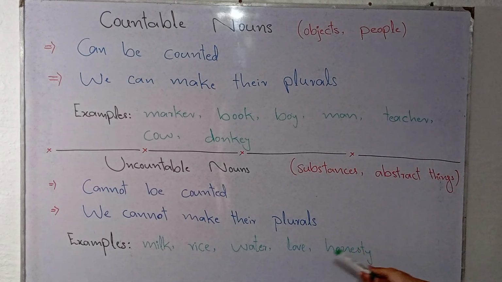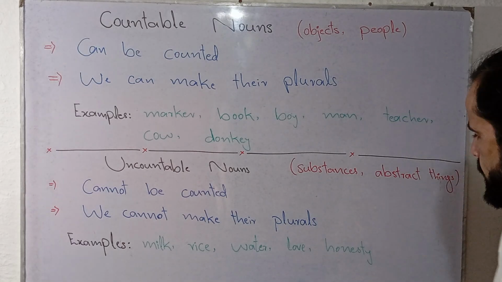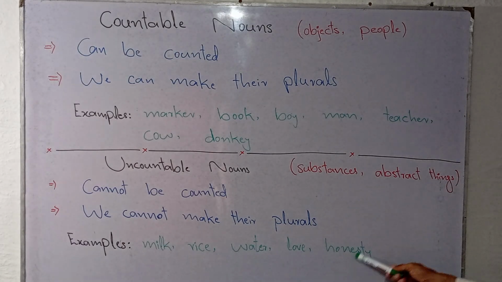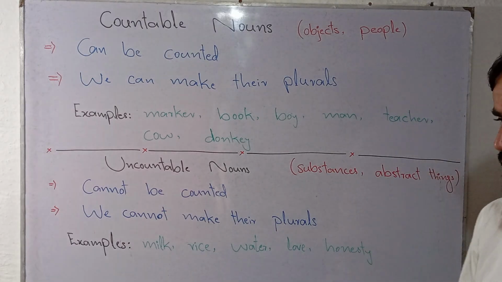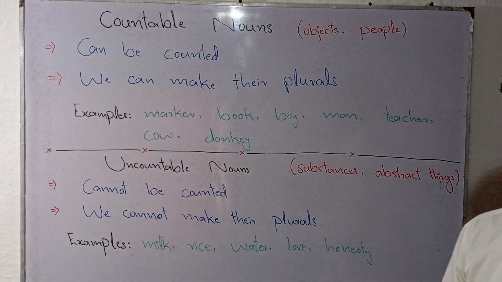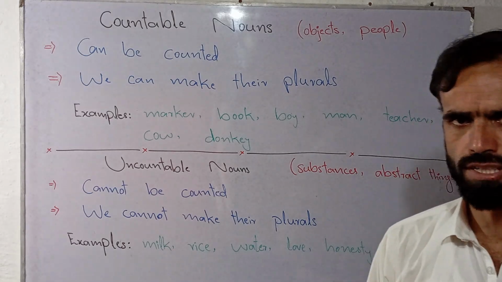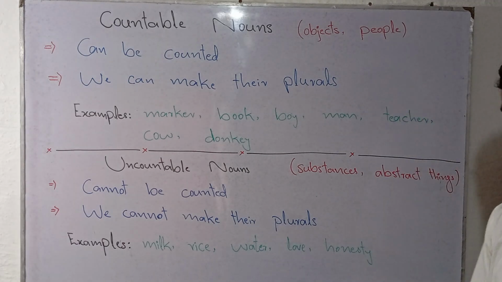On the other hand, there is a word love, or honesty, let's suppose hatred, bravery, cowardice, etc. These nouns refer to abstract things. So it means I cannot touch love, I cannot see love, no matter I can feel it, but it is not something concrete, it doesn't have a physical body, so it is not tangible.